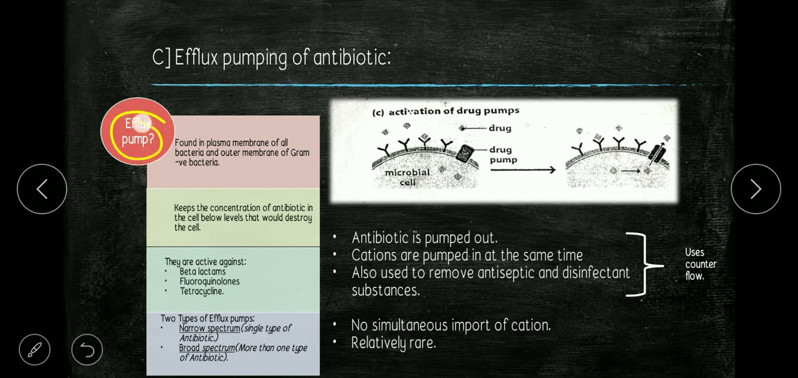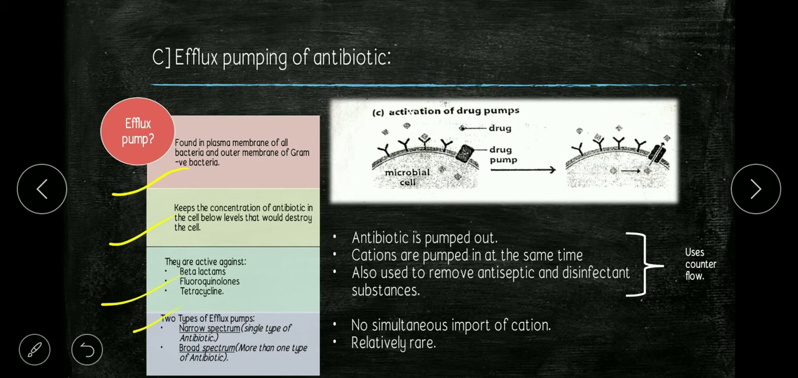First, let's take a look at efflux pumps. They are found in the plasma membrane of all bacteria and the outer membrane of gram-negative bacteria. They keep the concentration of antibiotic in the cell below the level that would destroy the cell. They are active against beta-lactams, fluoroquinolones, tetracyclines. They are of two types: narrow spectrum, which is used for a single type of antibiotic, and broad spectrum, which is used for more than one type of antibiotics.